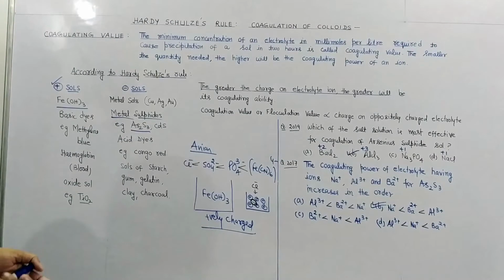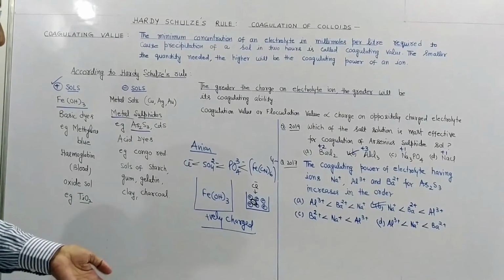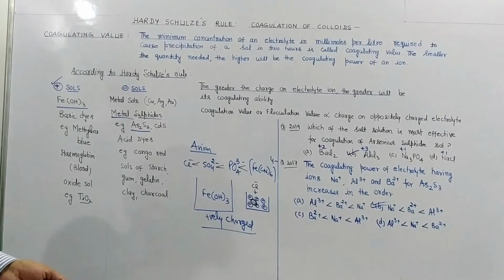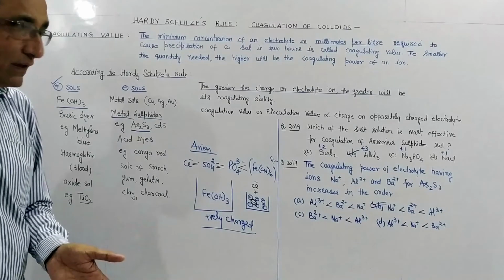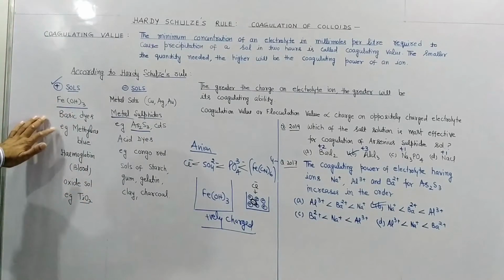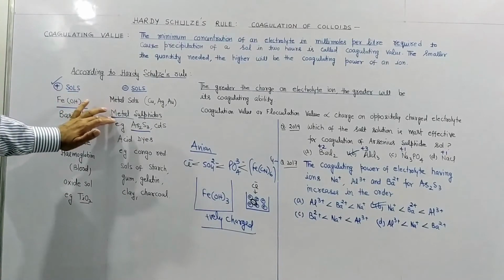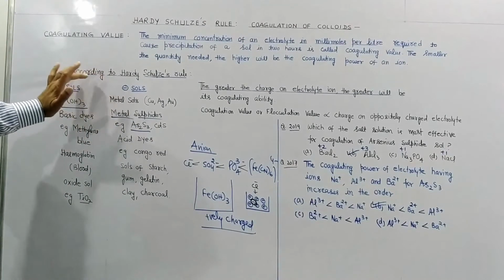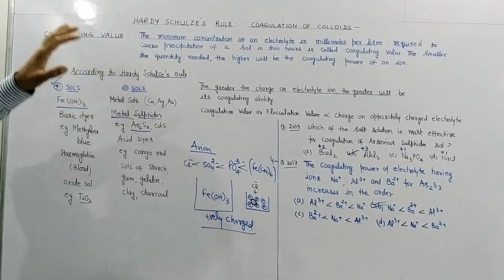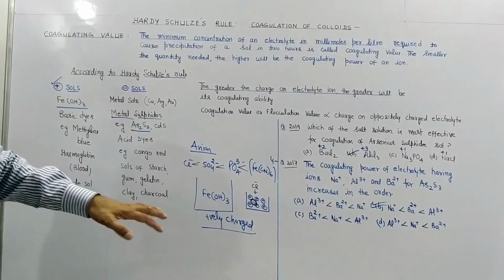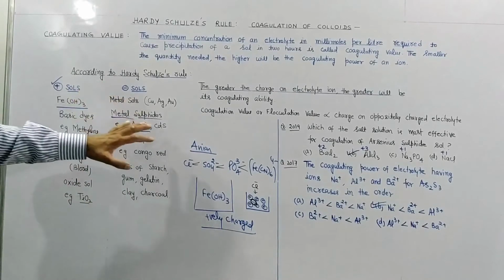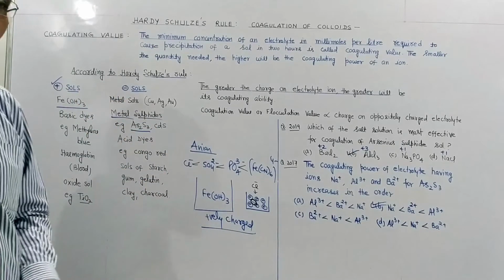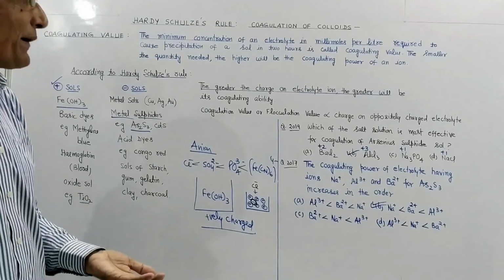I hope this part is clear to all of you. What all did we discuss in today's class, students? We discussed that colloids possess charge. It can be positive charge, it can be negative charge. This charge is responsible for the stability of the colloid. This also I told you. If by any means we neutralize this charge, then the colloid solution can be coagulated or precipitated.